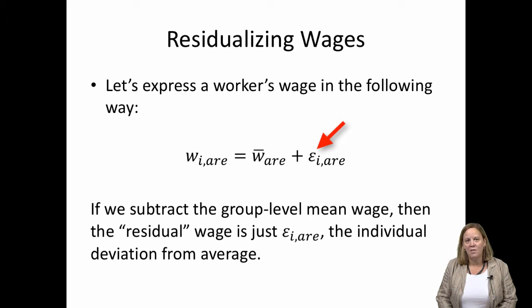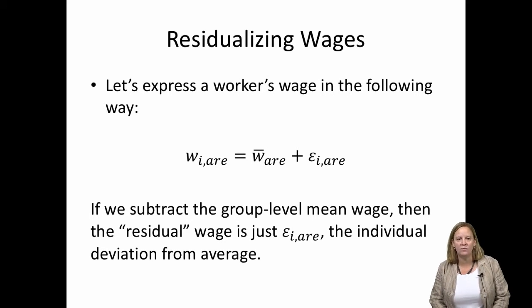For some people, this epsilon will be negative, indicating that they earn less than an average person with the same level of education. For others, of course, epsilon is positive, indicating that they earn more than the average for their education level. This epsilon term is what we mean by the wage residual. If we're interested in within-group inequality, we want to examine the amount of inequality in individuals' earnings residuals, the part of their earnings not explained by observable characteristics.